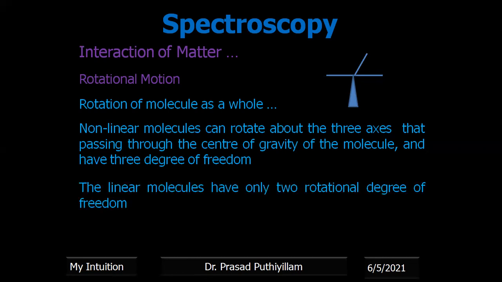Whereas a linear molecule has only 2 rotational degrees of freedom. That means if I represent a linear molecule here, I'm drawing the x and y axis. So this is represented as the x and y axis. In one rotation, this end, the arrow which is given here, goes behind the screen.